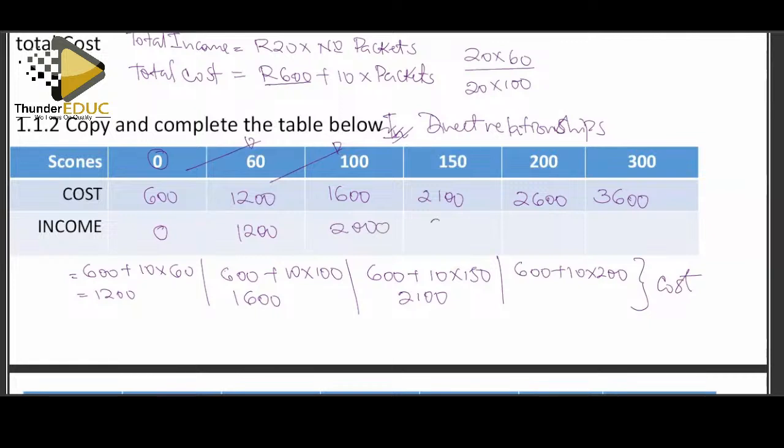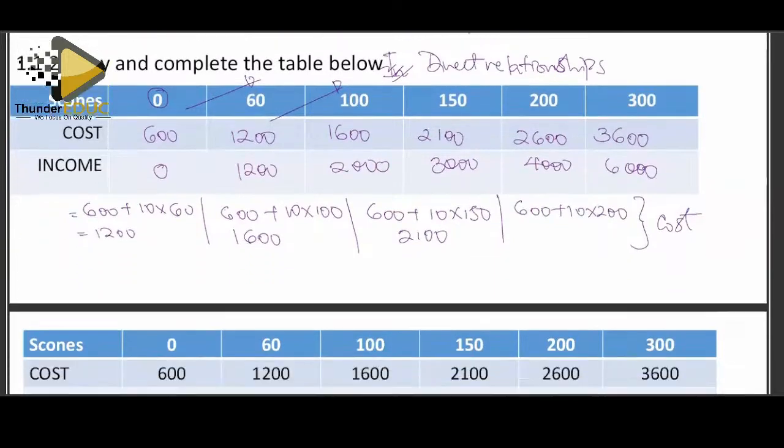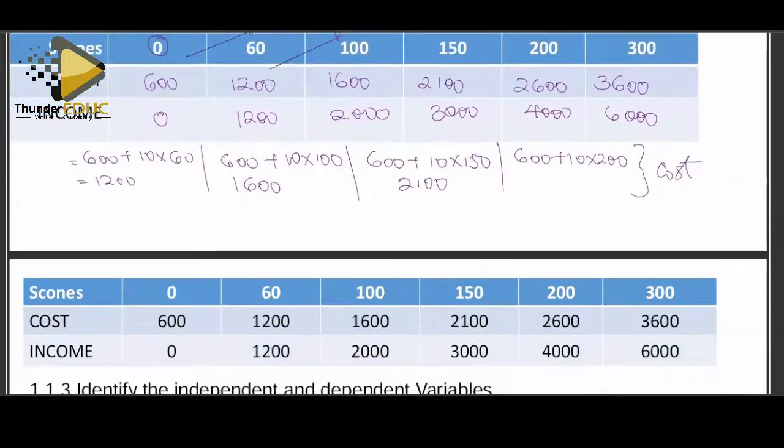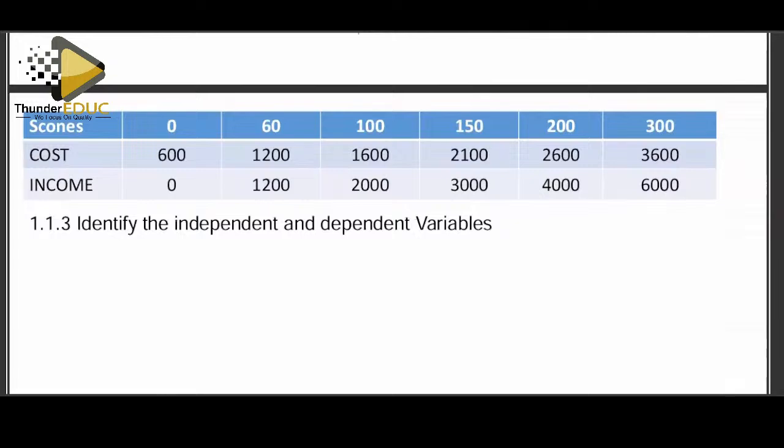Then we have 3,000. We have 4,000. And eventually we have 6,000. So this is what happens. Also, as the number of packets increase, the number of income increases?